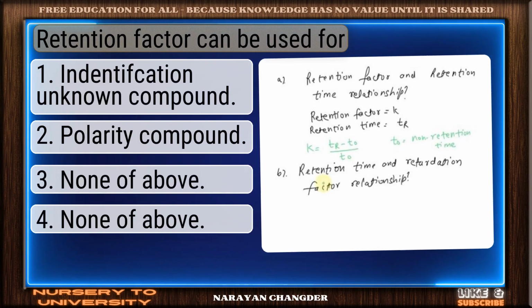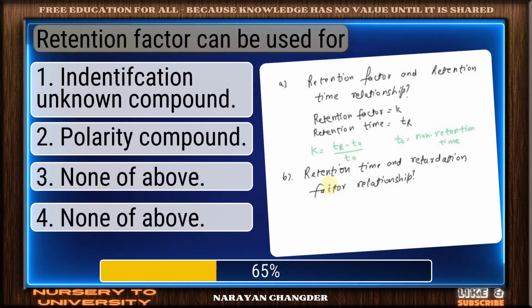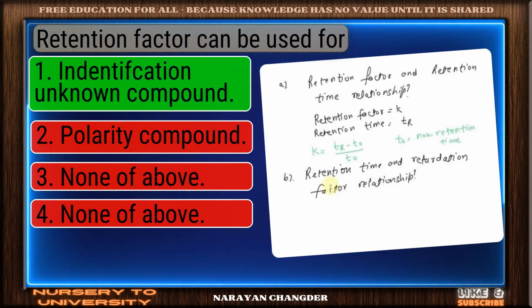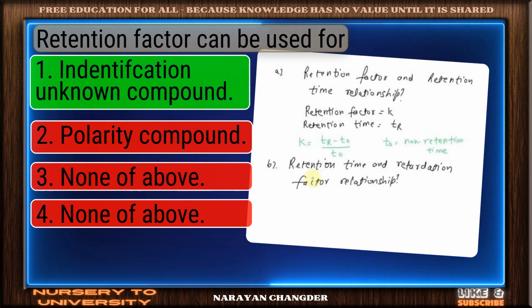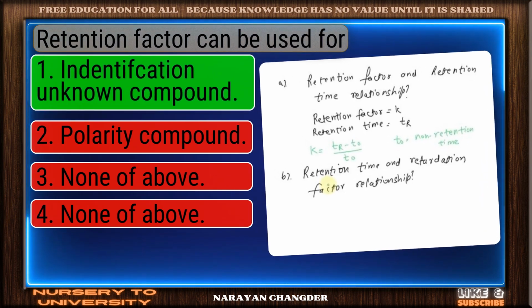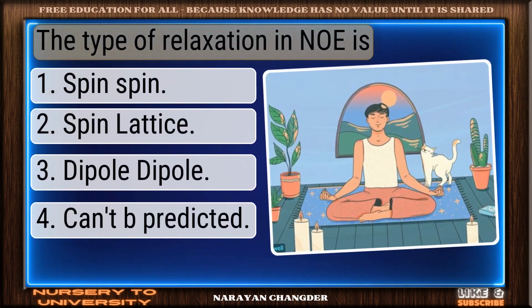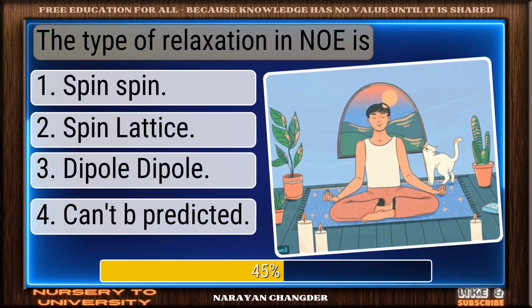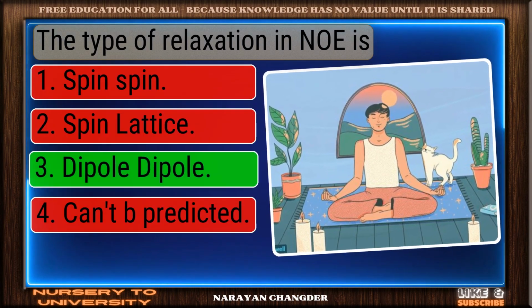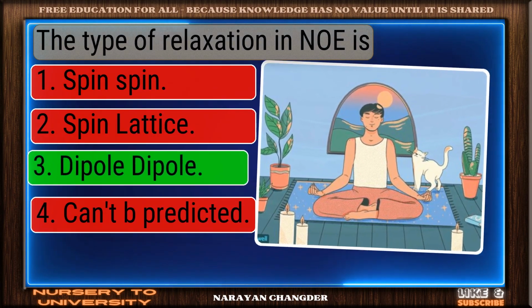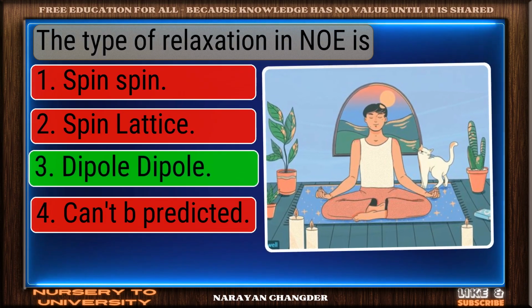Retention factor can be used for. Smart pick. Identification of unknown compound is the correct choice. The type of relaxation in NMR is? You got it. Your choice, dipole, is right.